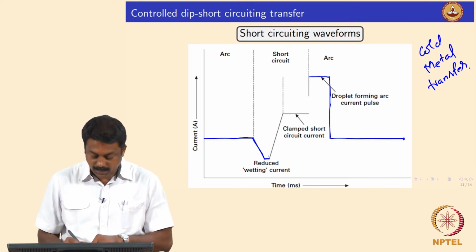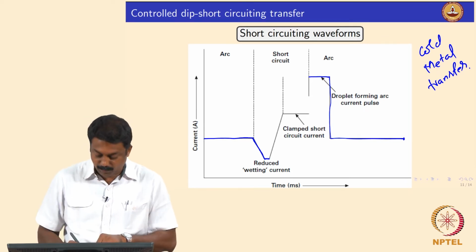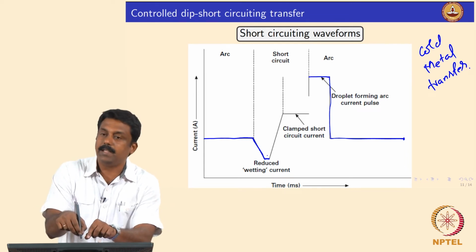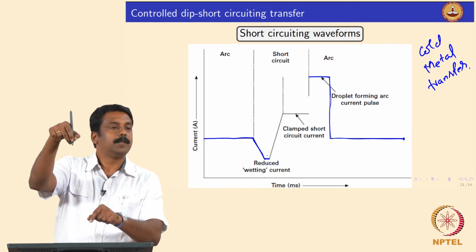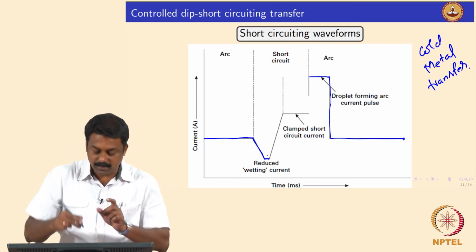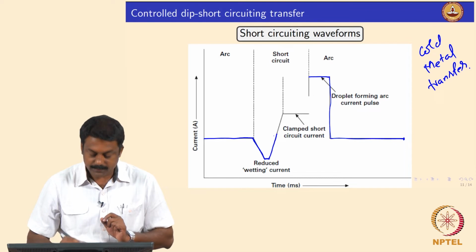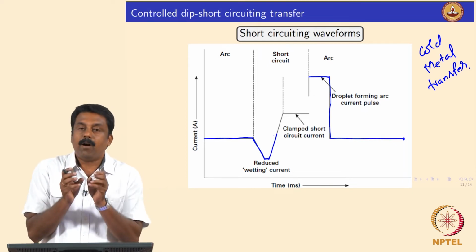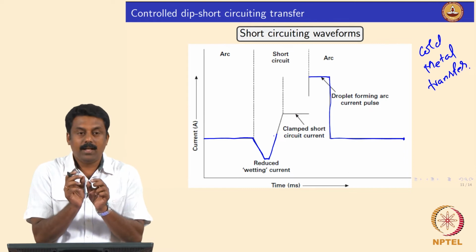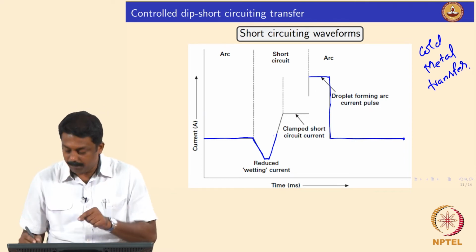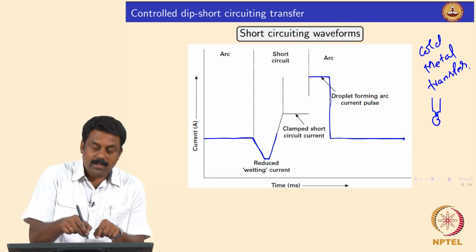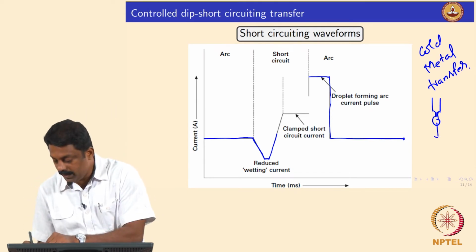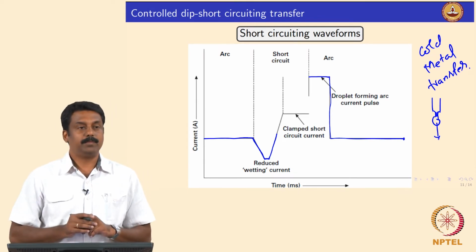Now in this position the electrode tip is completely touching the weld pool, and then we retract the wire, and during this process we slightly increase the current in such a way that we form a Lorentz force, and the neck would make a pinch at the droplet. Then when you are retracting further, this droplet would be transferred completely to the weld pool.